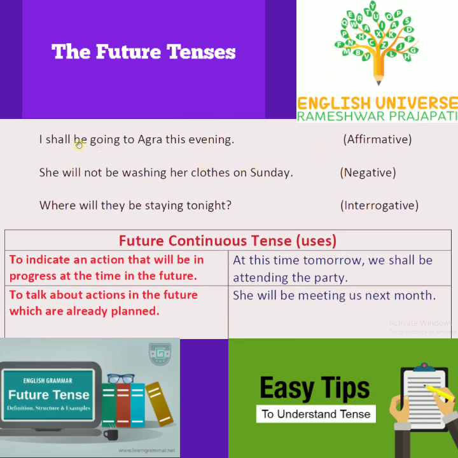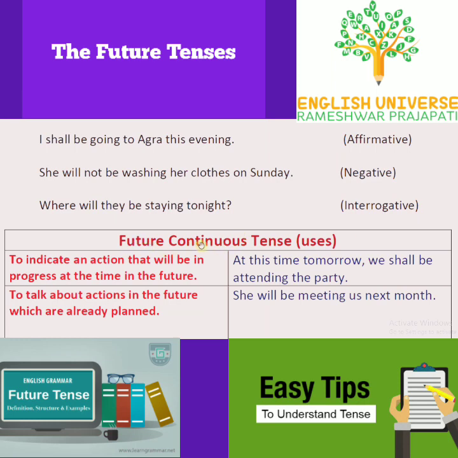Take examples. I shall be going to Agra this evening. This is affirmative sentence. She will not be washing her clothes on Sunday. This is negative. Where will they be staying tonight? This is interrogative sentence.